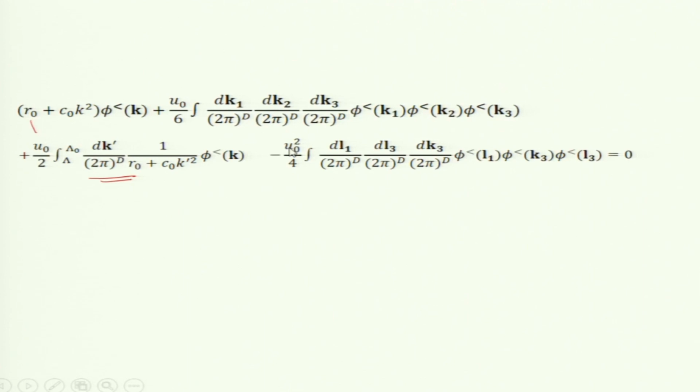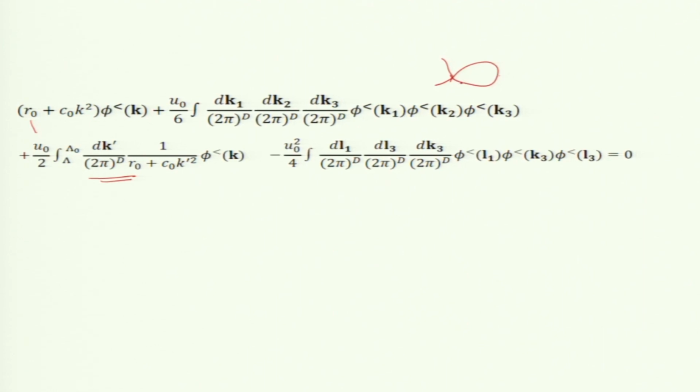So, this was our original equation, okay, without the nonlinear term, without the right hand side. So, I take the right hand side to the left. The first term which was u naught by 2, I have taken it to the left. This is the first linear term, this is correcting R naught, this is the R naught correction, and the other term which is coming from this diagram.